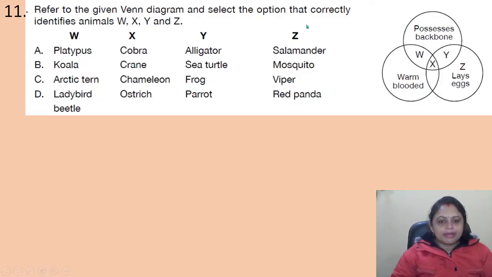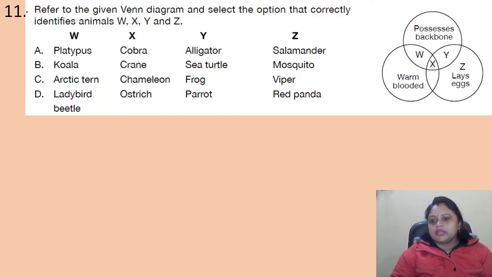Refer to the given Venn diagram and select the option that correctly identifies animals W, X, Y and Z. A. Platypus, cobra, alligator, salamander. B. Koala, crane, sea turtle, mosquito. C. Arctic tern, chameleon, frog, viper. D. Ladybird, beetle, ostrich, parrot, red panda. So we have to find out the correct option.